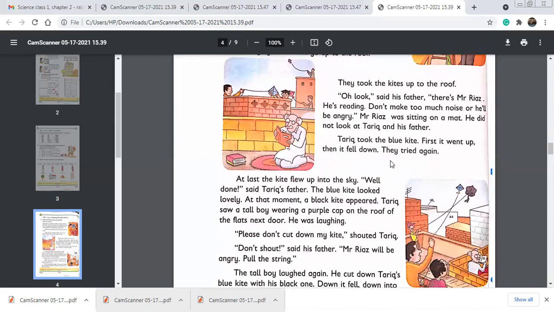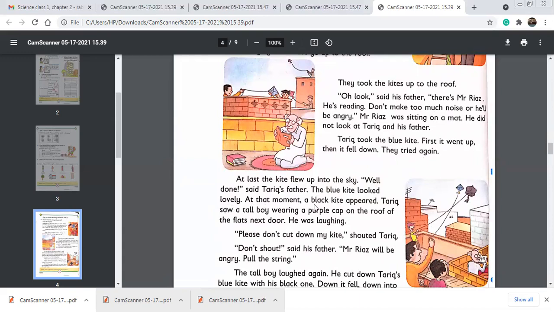So they are trying to fly the kite. First it went up, then it fell down. They tried again. At last the kite flew up into the sky. "Flew" is the past tense of fly. Flew up into the sky. "Well done," said Tariq's father. Well done. The blue kite looked lovely.